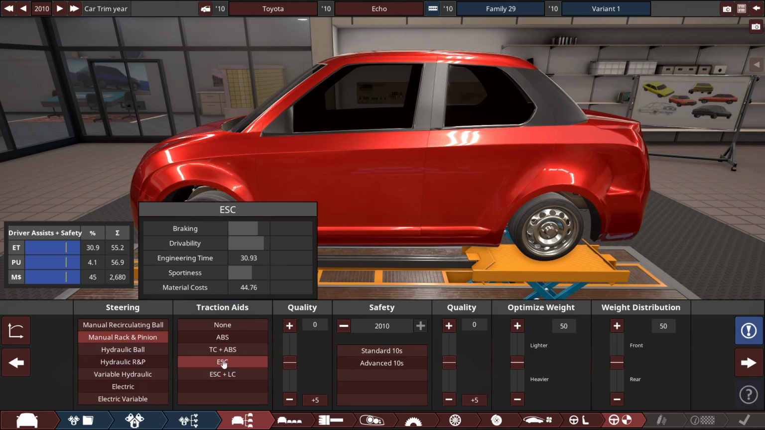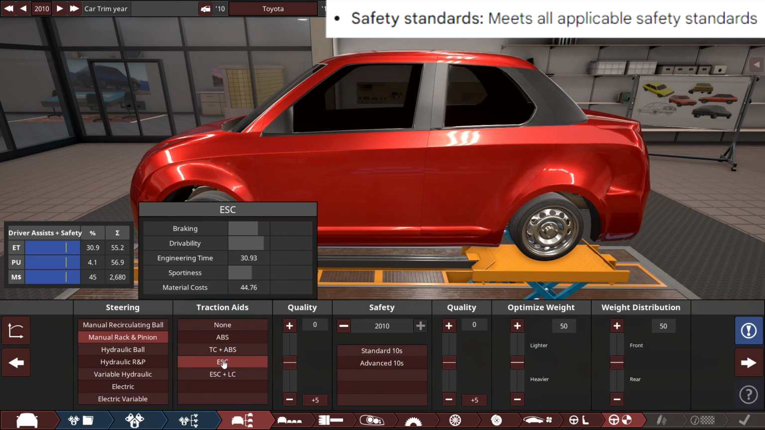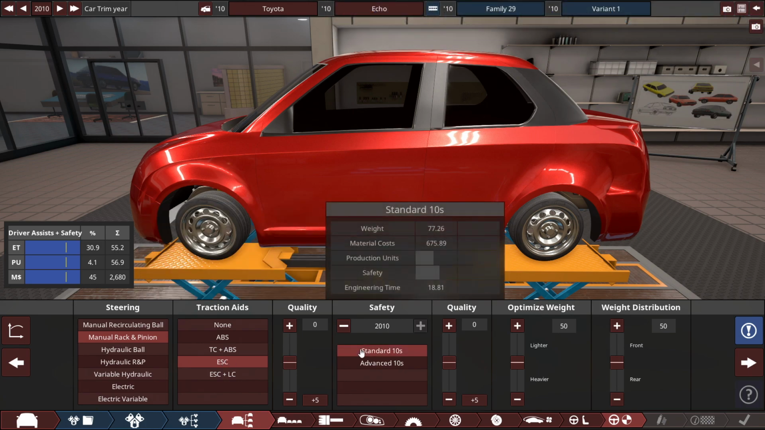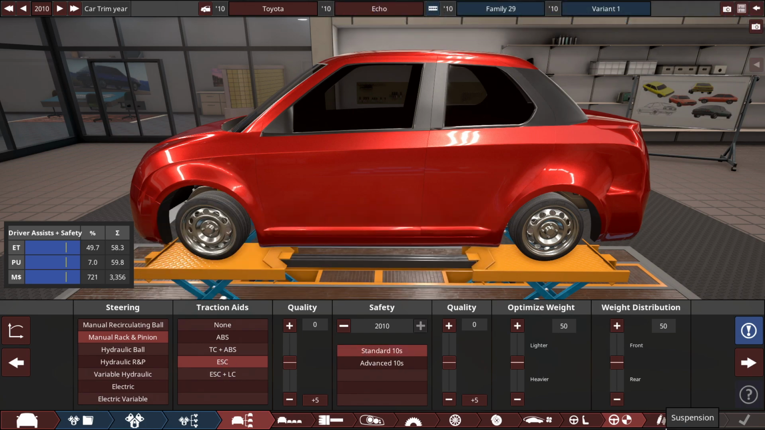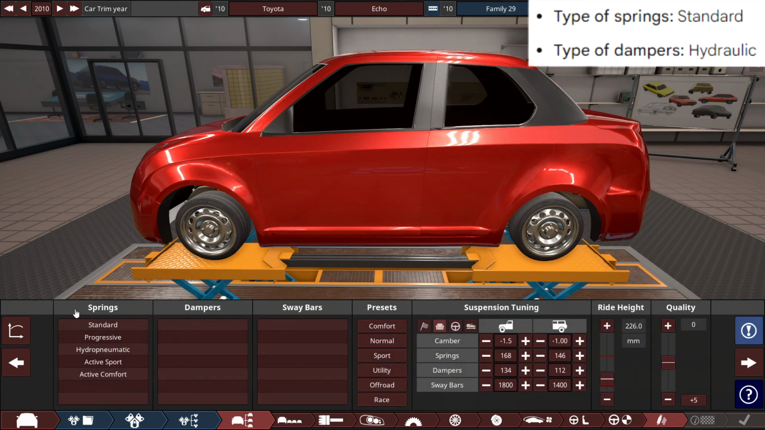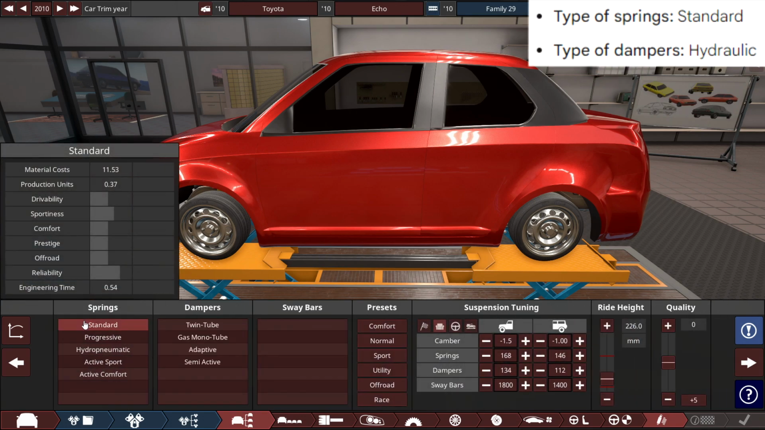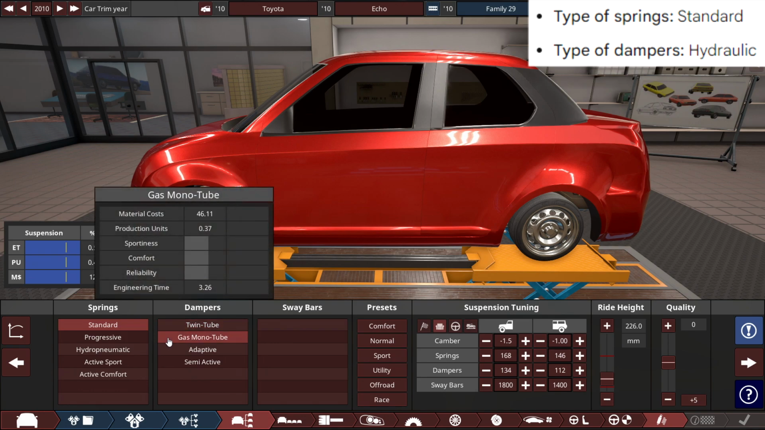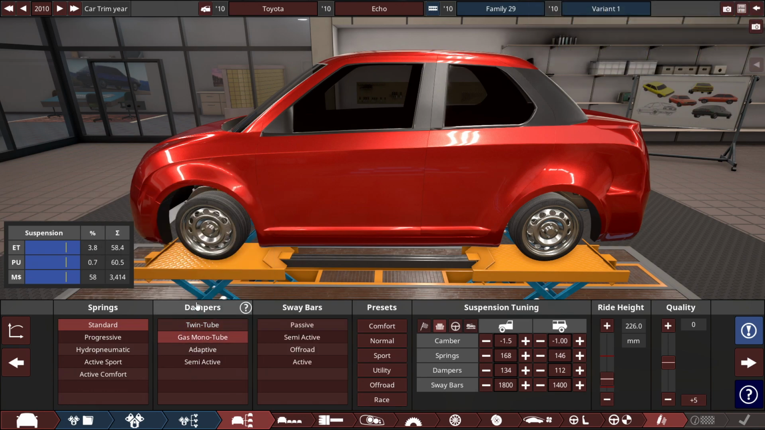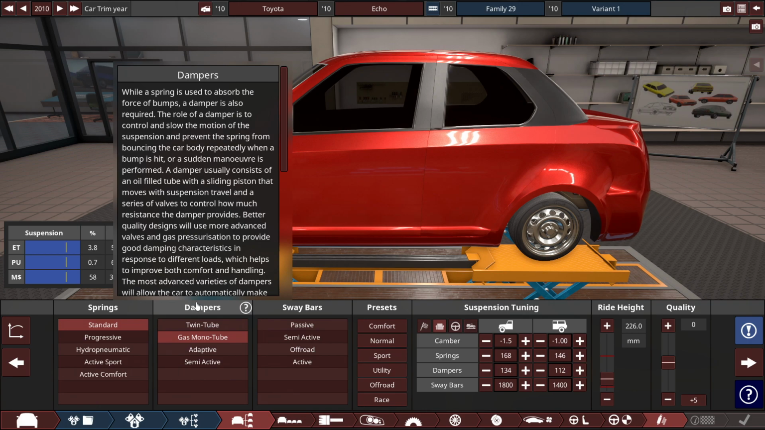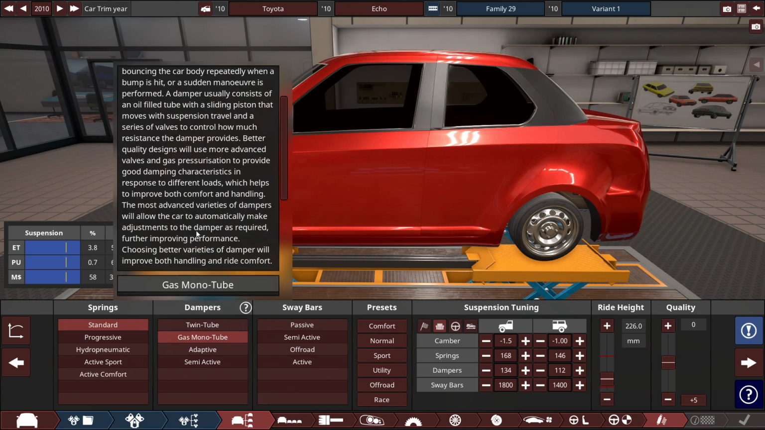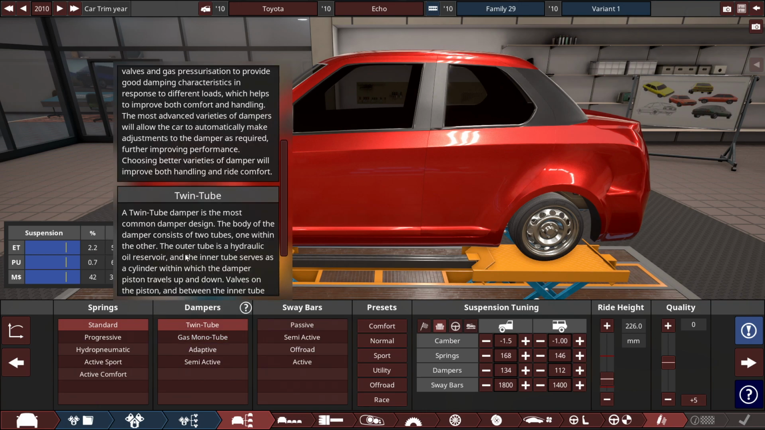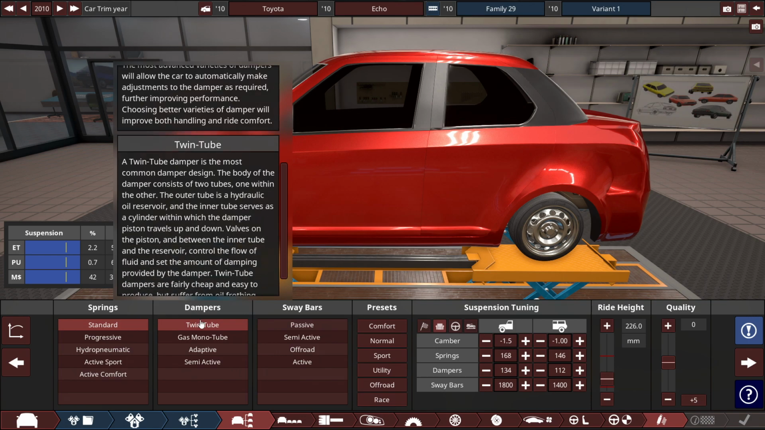And the safety standards, it says meet with all applicable safety standards. So a standard 2010s safety standards. And finally for the suspension. So the type of springs is standard springs with the damper set to just hydraulic, which is gas monotube? Let's see. I mean, hydraulics are a form of fluid, and twin tube is just the thing itself. Oh, the outer tube is a hydraulic oil reservoir, so I guess twin tube it is?